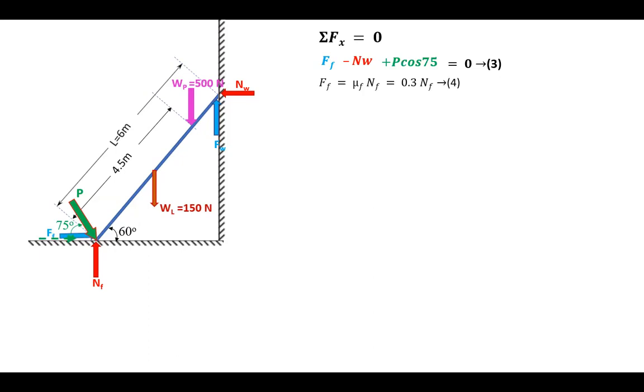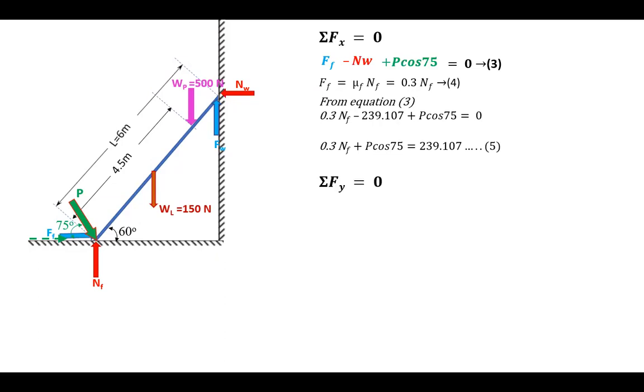Now, we know Ff is equal to mu f times Nf, and mu f is 0.3, so substituting, it becomes 0.3 Nf. Next, from equation number 3, you just substitute the value of Ff and also the value of Nw. So you will get another equation, that's nothing but 0.3 times Nf plus P cos 75 is equal to 239.107. You just need to send this 239 to the other side. So this will become equation number 5.